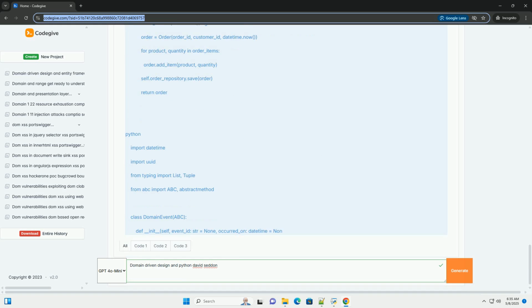5. Applying David Seddon's principles. Simplicity and clarity. Focus on business value. Evolutionary design. 6. Practical considerations and challenges. When to use DDD, and when not to. Common pitfalls. Testing DDD applications. 7. Conclusion and further learning.